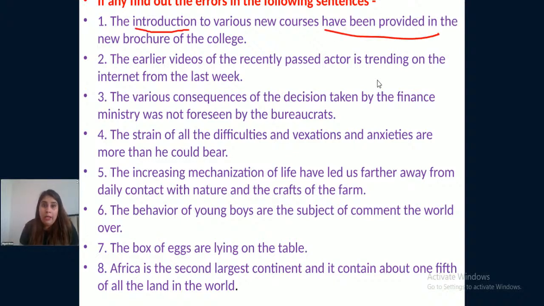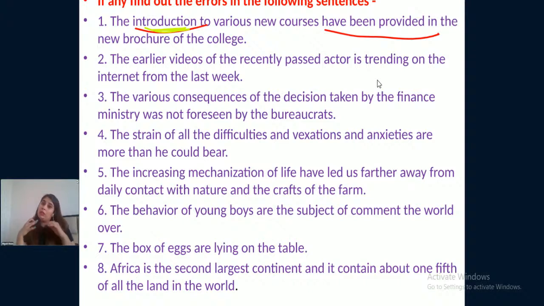The introduction. What is provided in the new brochure of the college? The introduction is provided. So the subject of the sentence here is introduction. So you need to tell me introduction is singular or plural.